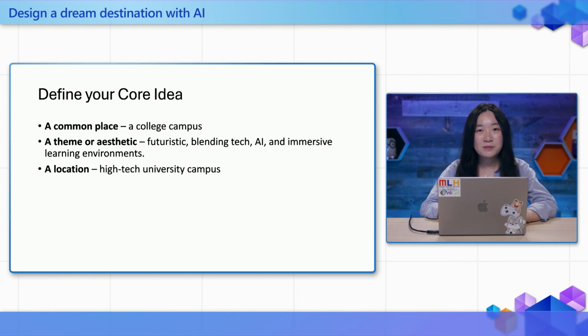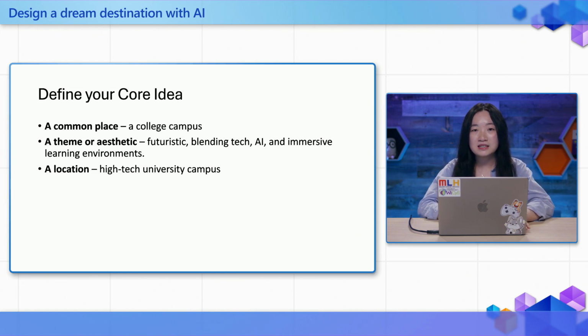So now that we've got the right role for Copilot, let's define the core concept for our futuristic college campus. This will serve as the foundation for the rest of our journey. Your core idea needs three main elements, with our first being a commonplace. In this case, it's going to be a college campus. Second, we have our theme or aesthetic. For example, we're going futuristic, blending tech, AI, and immersive learning environments. And lastly, we have our location. How about a high-tech university campus located in the heart of a bustling tech-driven city, or maybe even a virtual campus that students access via VR?